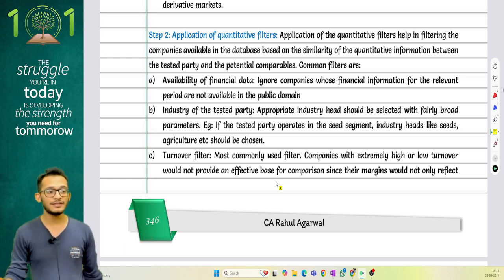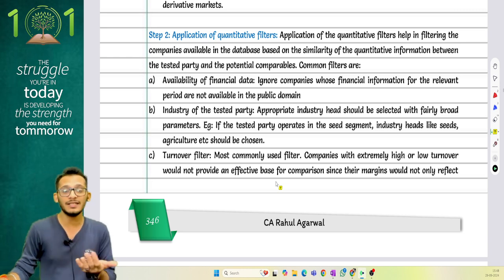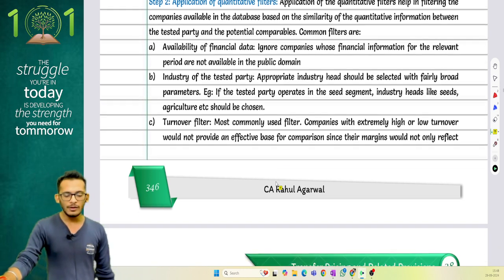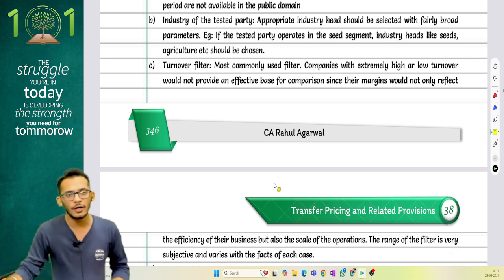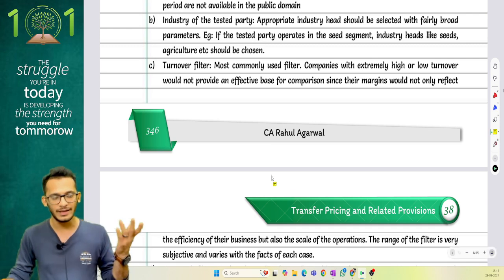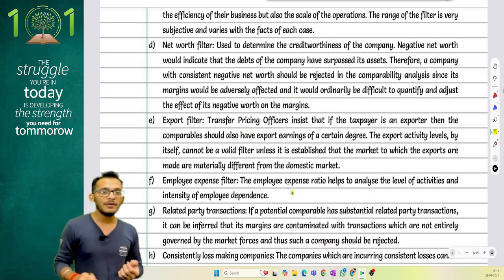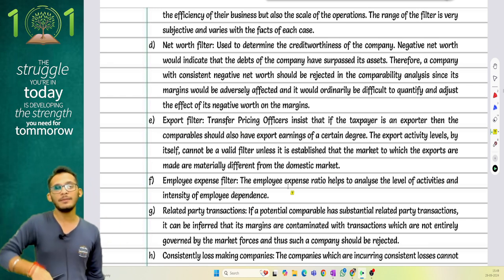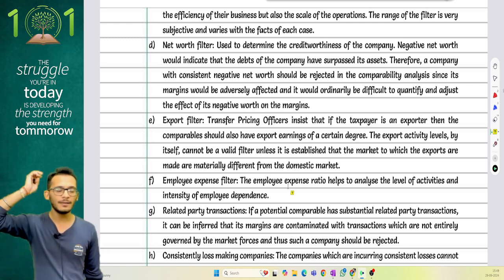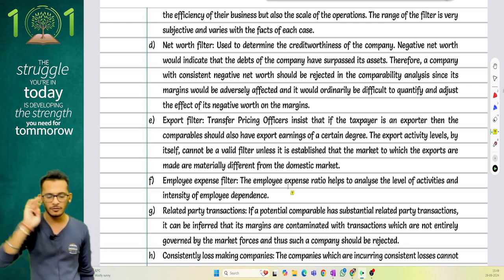Second, check for the industry of the tested party. You should both be in the same industry in order to find the best measures. Third, look for the turnover filter. If my company is doing more than 1 crore but the other company is doing less than 10 crores, it cannot be a basis because my values will be different from theirs. Next, the net worth filter. If I am a profit making entity and the other entity is not, it doesn't make sense. Similarly, when I am a loss making entity and the other entity is always making profits, it doesn't make sense. So those things will also be kept in mind.